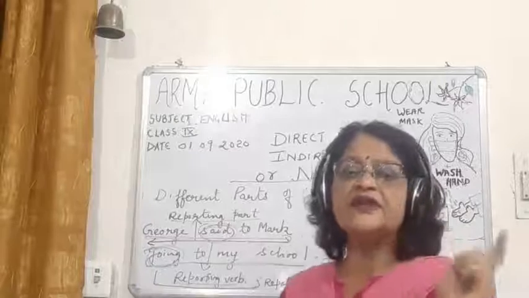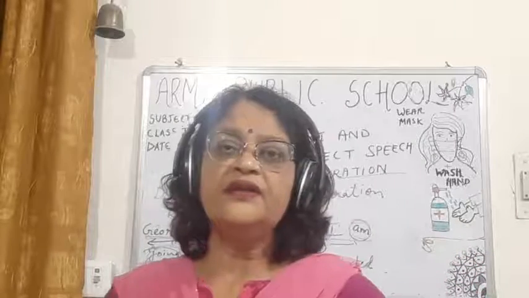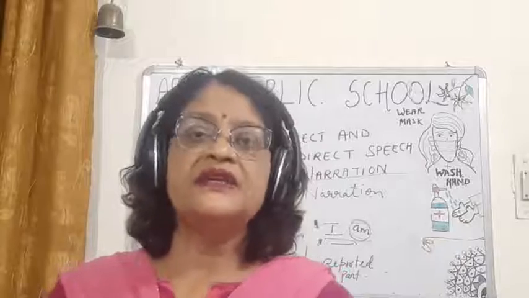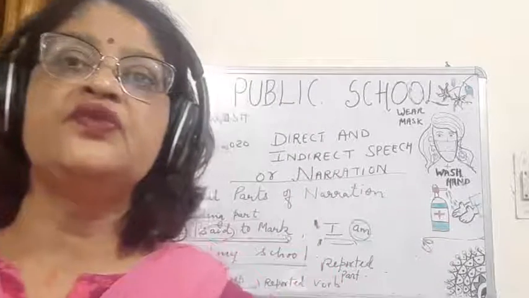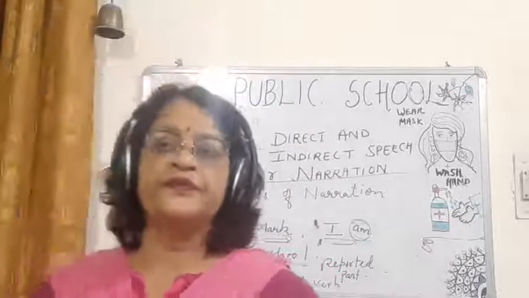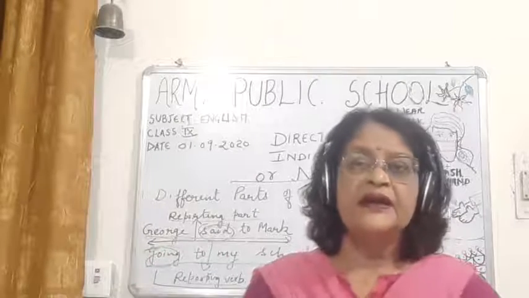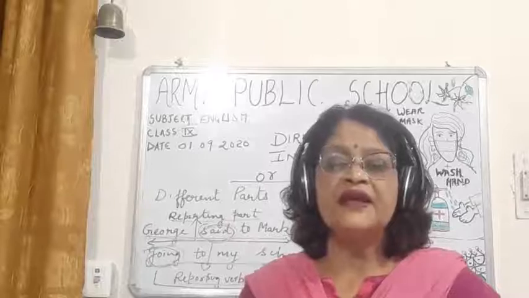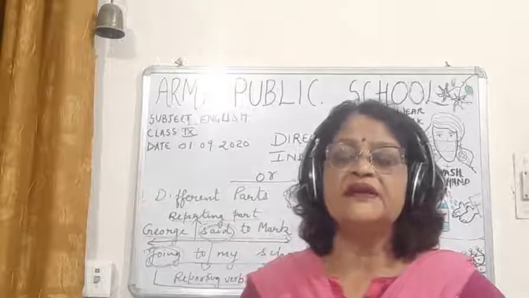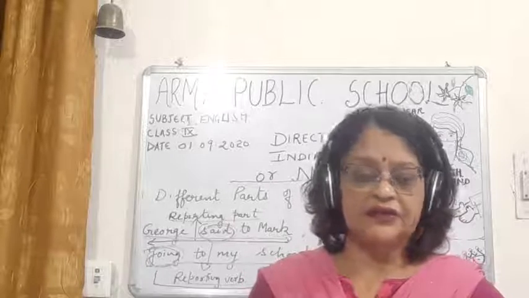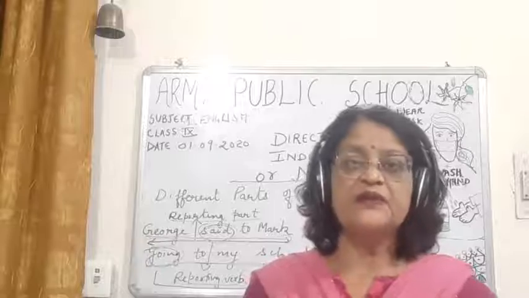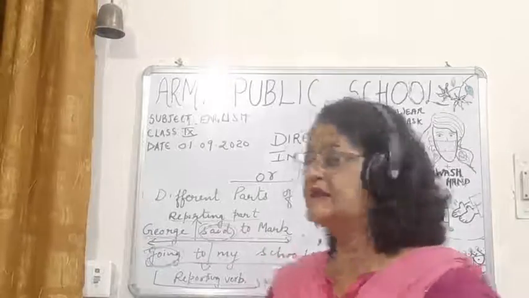Everything revolves around the reporting verb. How? This I am going to discuss with you. Okay, so children, let me tell you how. When the reporting verb is in the present tense.